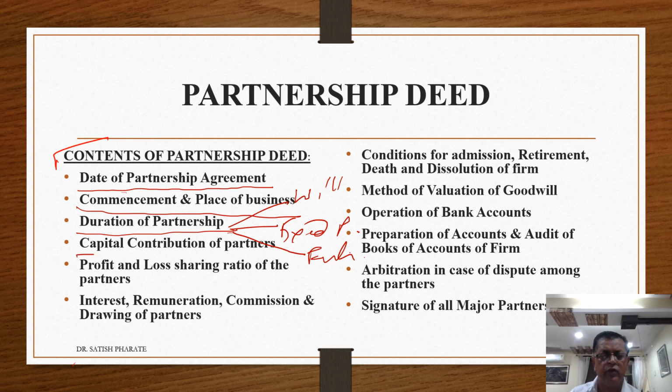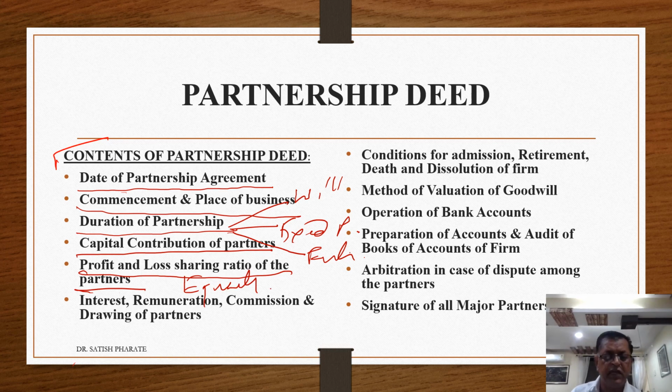Then capital contribution by partners has to be mentioned in the partnership deed. Then profit or loss sharing ratios of the partners has to be mentioned in the partnership deed. In absence of information, it is assumed that the profits and losses are equal, but it has to be mentioned.